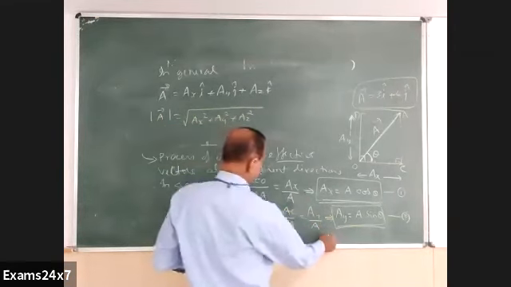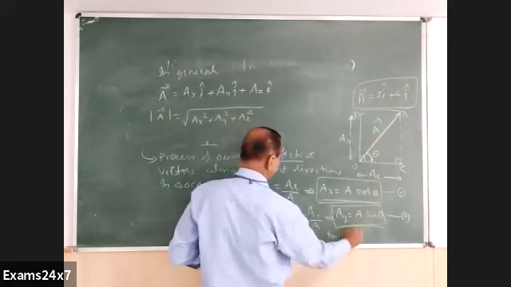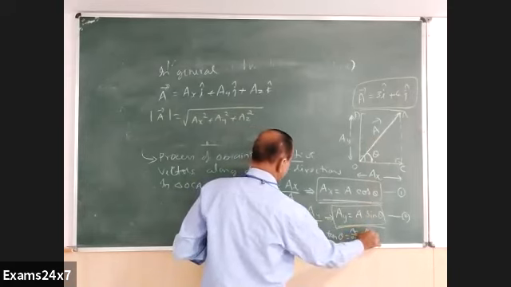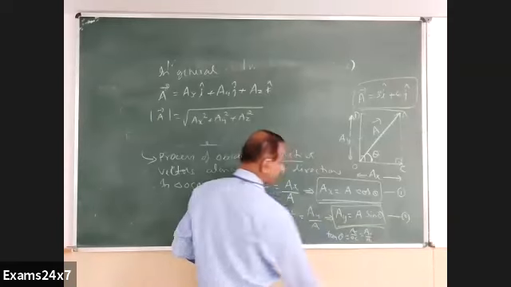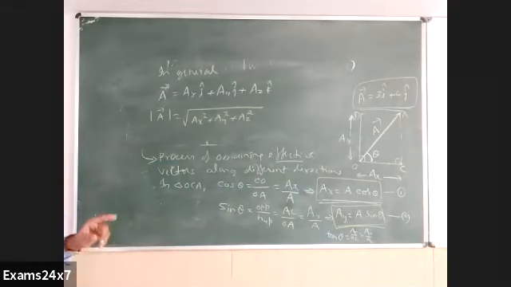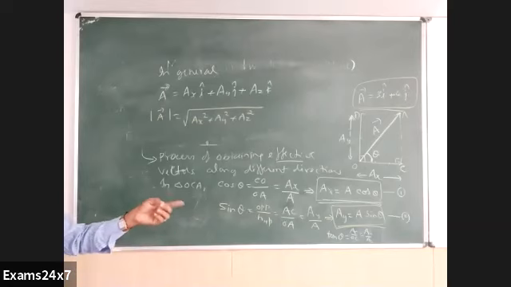Now in the previous part, you can also include one direction related aspect: tan theta, opposite by adjacent, AC by OC, that is Ay by Ax. If you take that ratio directly, you will get tan theta, and theta, the angle made by the vector A with the x-axis, can be understood as theta equal to tan inverse of Ay by Ax.